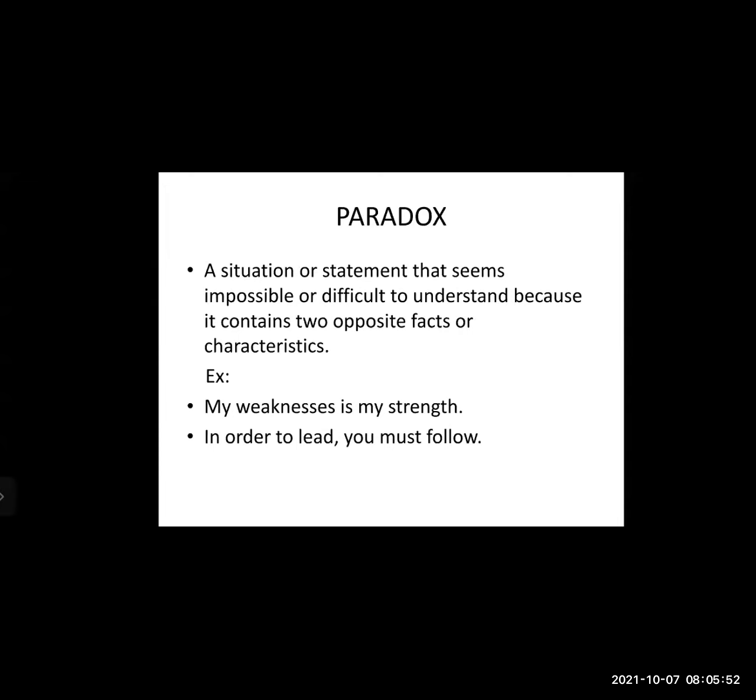See here, example: my weakness is my strength. So there are two opposite ideas, weakness and strength. And another example: in order to lead, you must follow. Means to lead a group, you have to follow the leader first, then you can be a leader in the future. So in order to lead, you must follow someone.